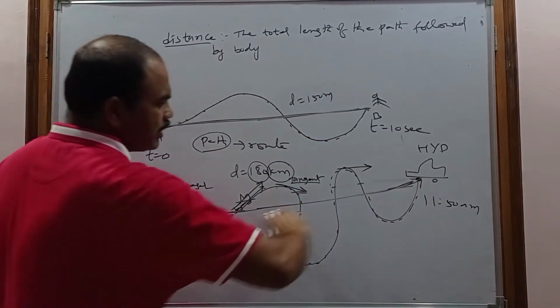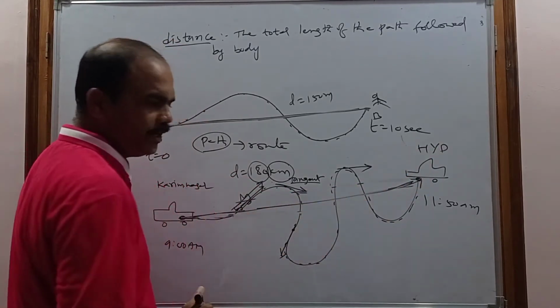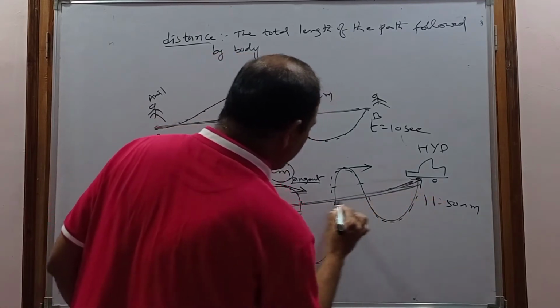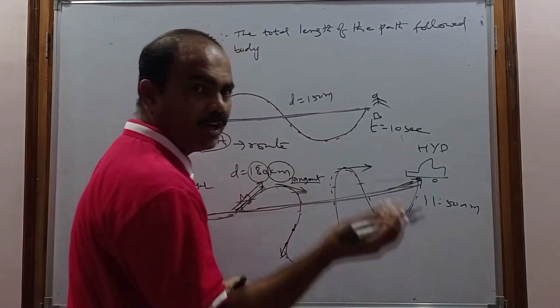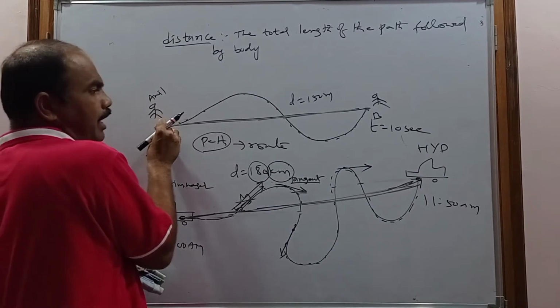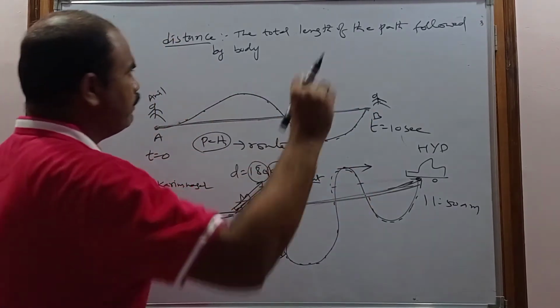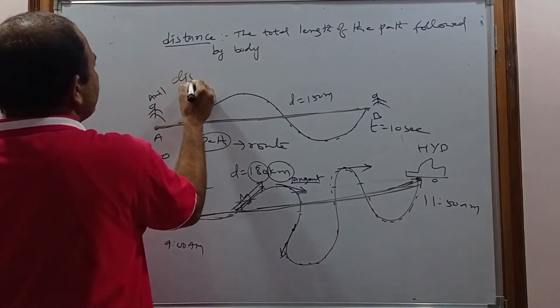Now this is the shortest distance between the initial point and final point. So that will be called as the displacement.